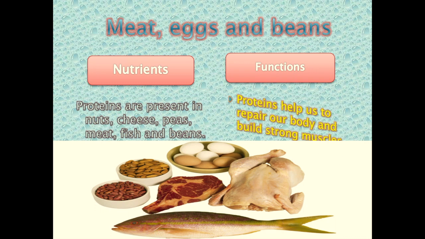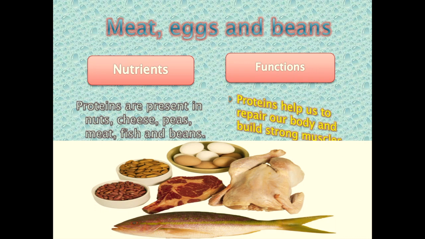Let's study another group of food, that is meat, eggs, and beans. These food groups contain the nutrient proteins, and proteins are present in nuts, cheese, peas, meat, fish, and beans, and its function is to help us repair our body and build strong muscles.